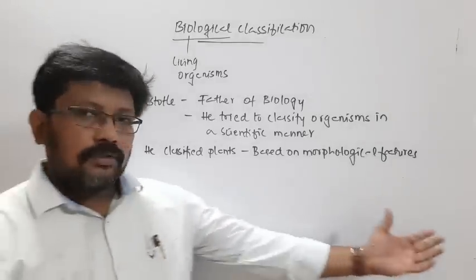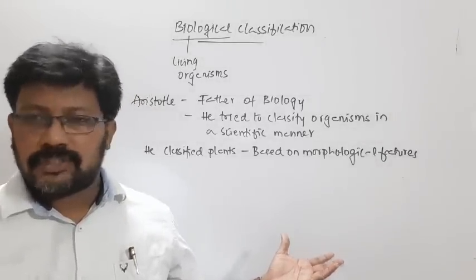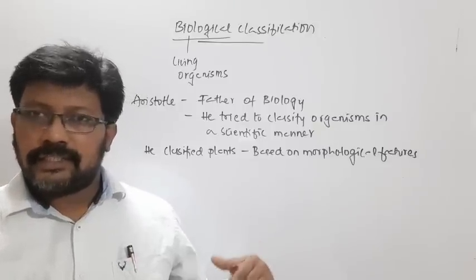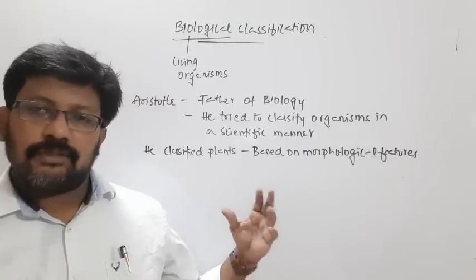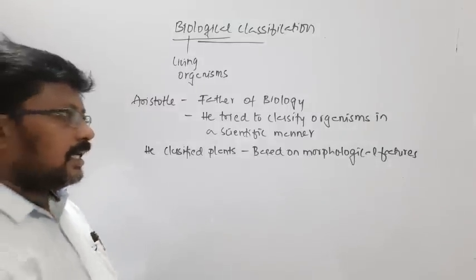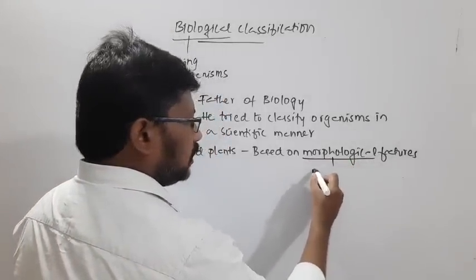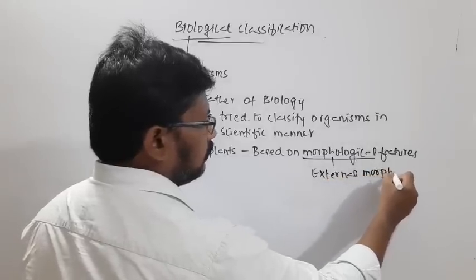Later we will also study that morphology includes not only external features but even internal ones: external morphology and internal morphology. In those days, scientists used to consider only the external morphology.